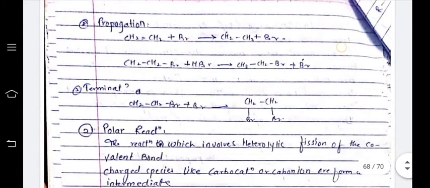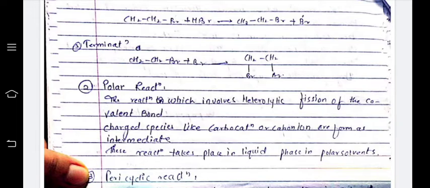Okay, free radical substitution: the steps are initiation, propagation and termination. In the termination step, two radicals combine to form a bond and terminate the radicals. Free radical additions are there too, where the compound breaks into other radicals, meaning radical propagation type reactions. Then polar reactions.